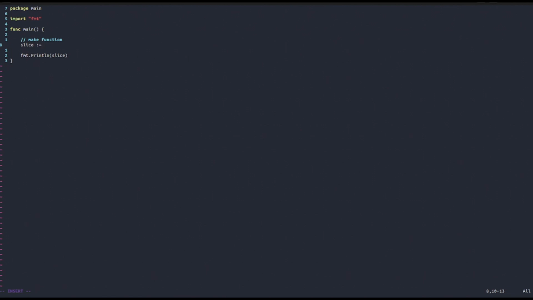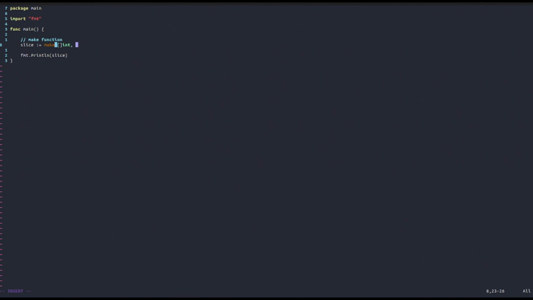You could just declare a slice, but it might be more time consuming, so we'll stick with this. Then we use make, and inside we specify that we want a slice, for example, of integers. It could be of strings, of Boolean values, whatever you want. Let's do integers here, and then we specify the length of the slice.